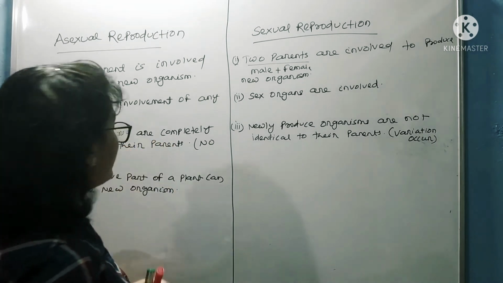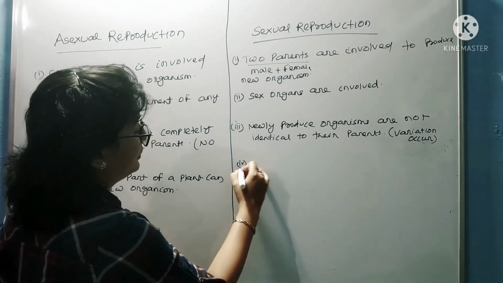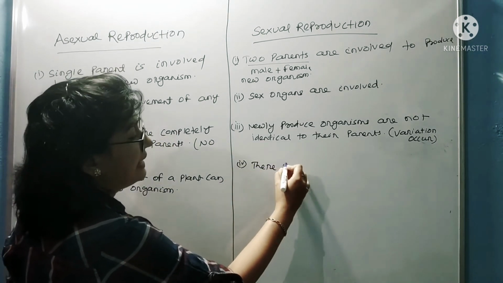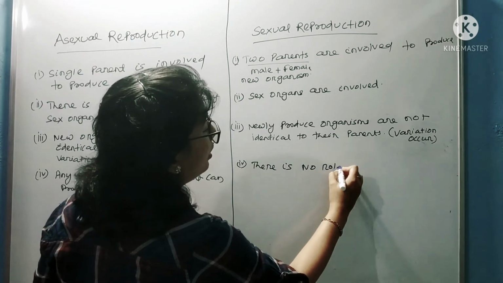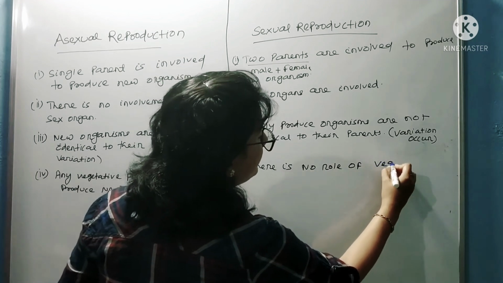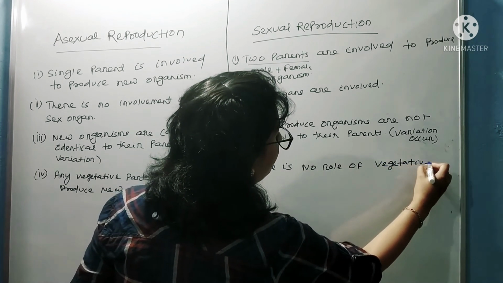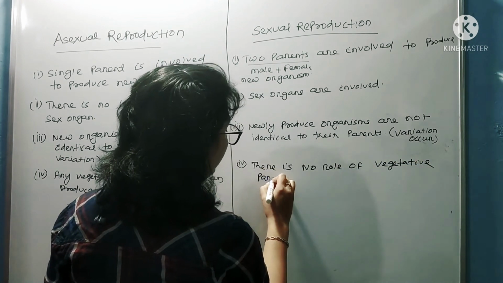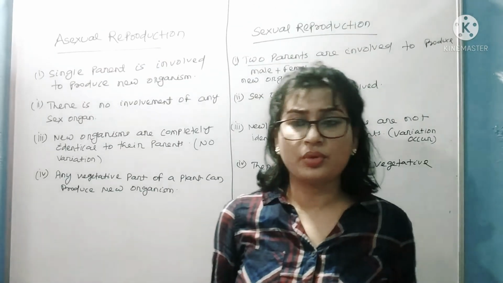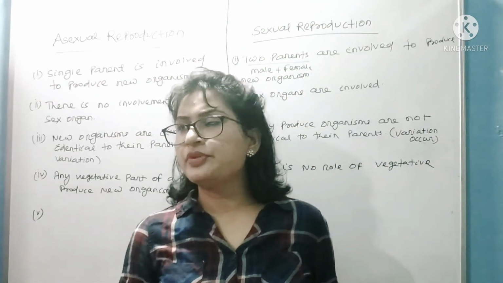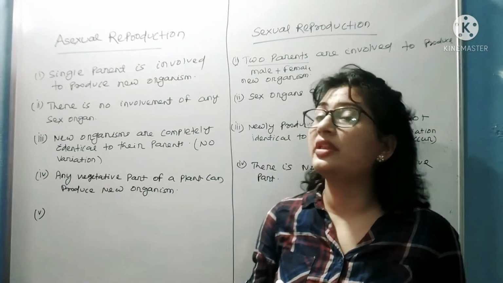But in case of sexual reproduction, what happened? There is no role of vegetative part. And you know what are vegetative parts? Vegetative parts are stem, leaf, root. Okay.